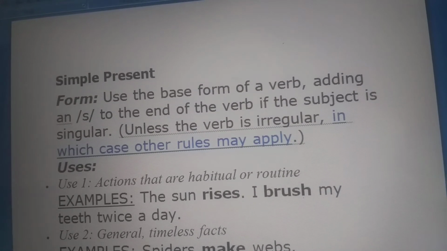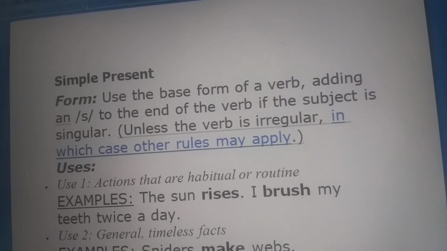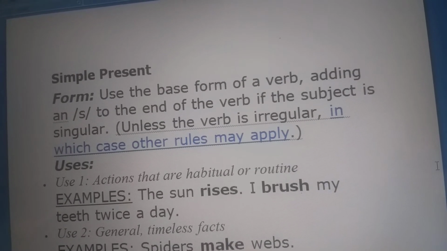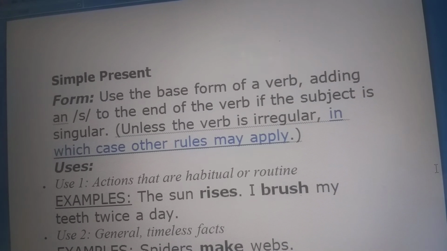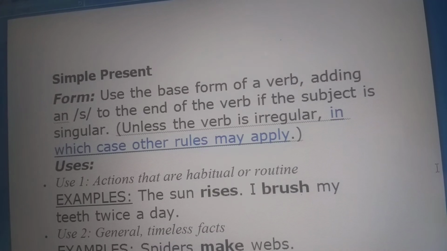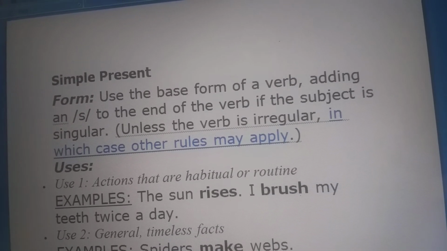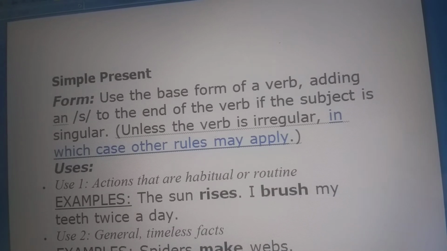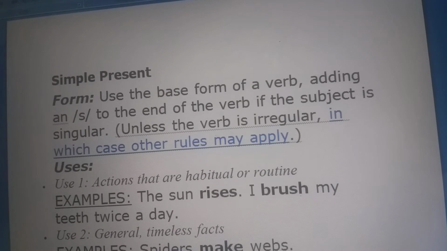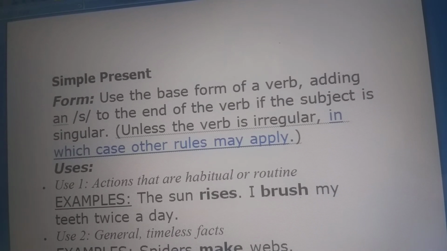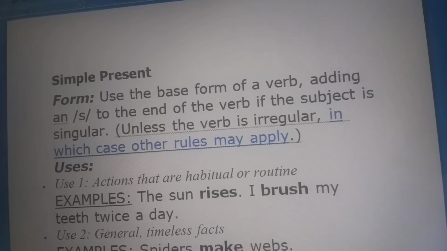Hello, students. Today we are going to do a new chapter. The chapter's name is the present tenses, where we will start first with the simple present tense. Now, simple present tense means the tense which shows us the action done at the very time. That is, the action that is happening at that time, presently, is known as present tense.